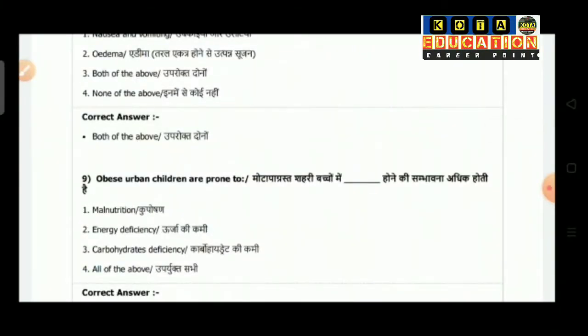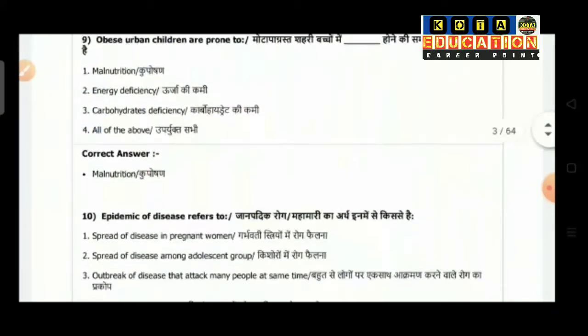Question number 9: obese urban children are prone to: option 1 is malnutrition, option 2 is energy deficiency, option 3 is carbohydrate deficiency, option 4 is all of the above. So the correct answer is malnutrition.